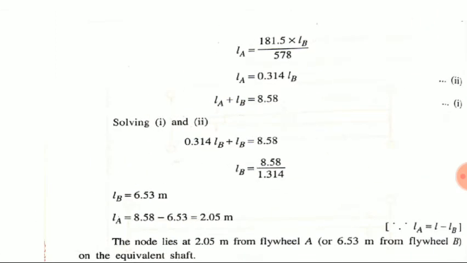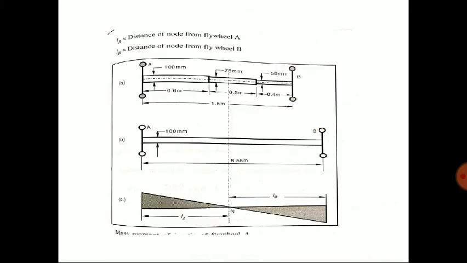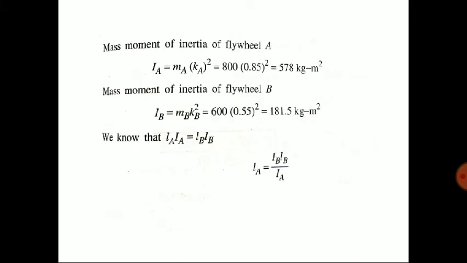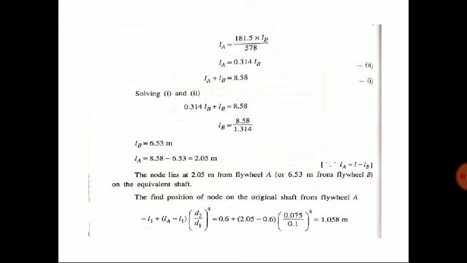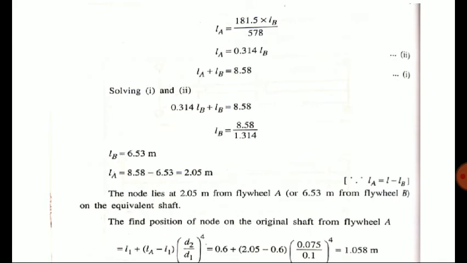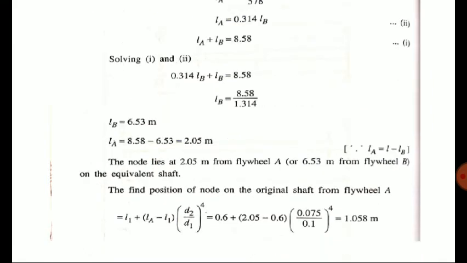So LA plus LB is equal to total length, we know here 8.58. Okay, total length means total length of the shaft. First we have found out the equivalent length of the shaft, that is LA plus LB. So once we get LA in terms of LB, then we are substituting in that equation, we are getting LB is equal to 6.53. Once we get LB, then LA equal to 8.58 minus 6.53, which is 2.05. So we can say here the node lies at 2.05 meter from A or 6.53 meter from B on the